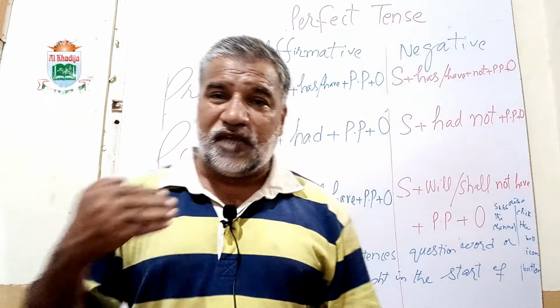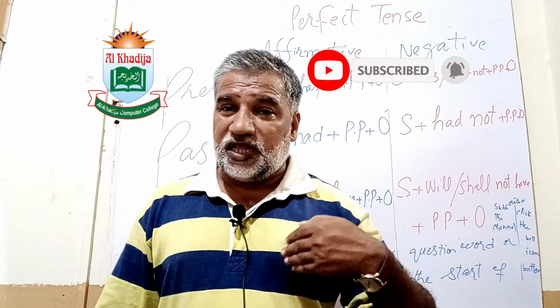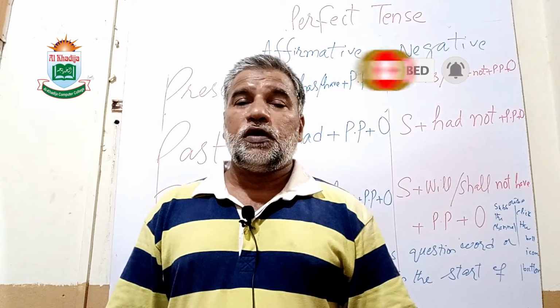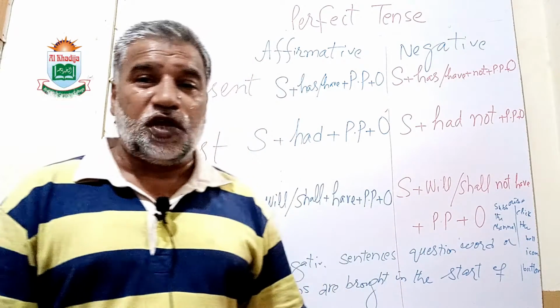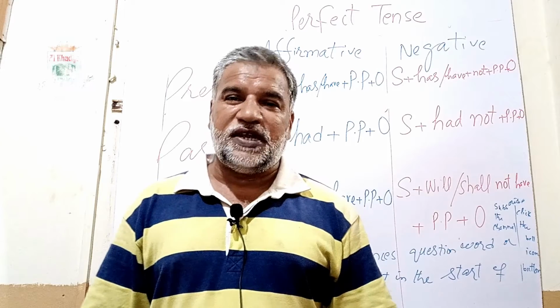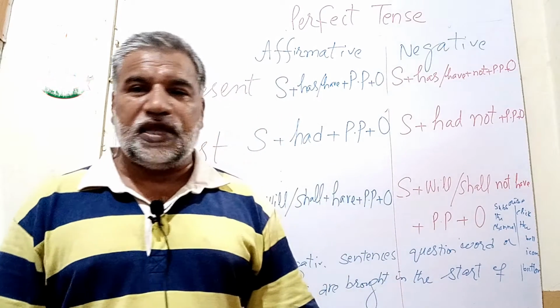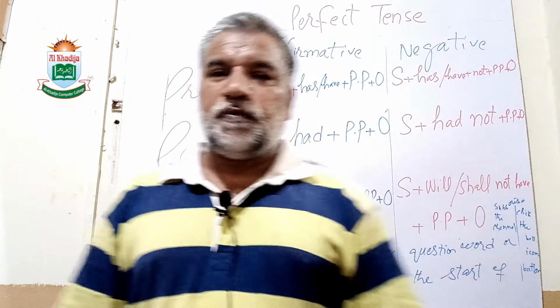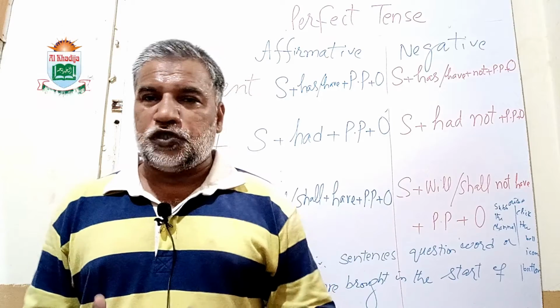Had you prepared the speech? Will you have prepared the speech? So in this way we can make these sentences in present perfect, past perfect and future perfect.